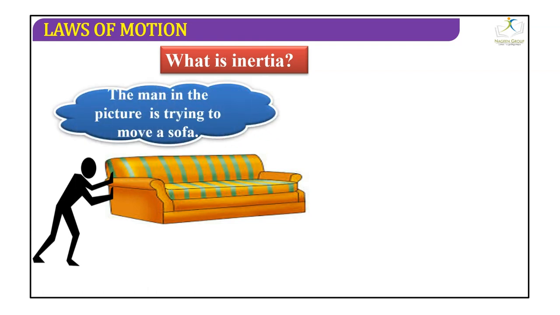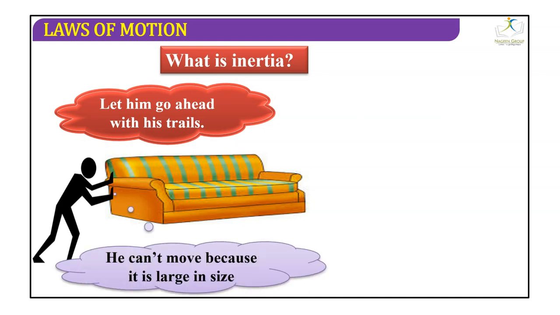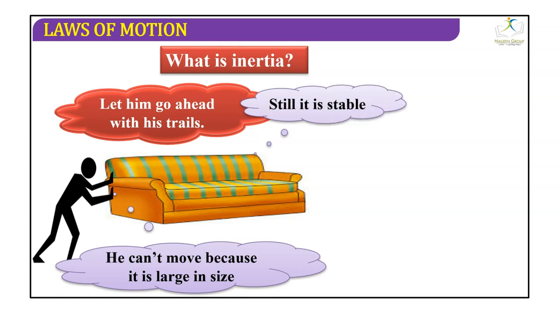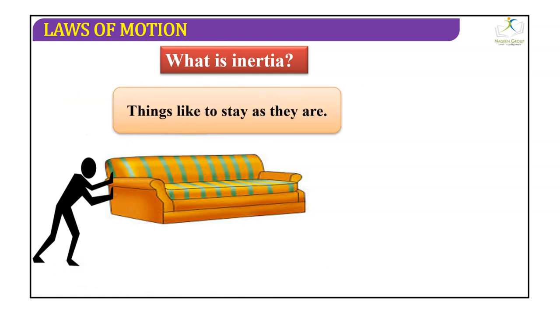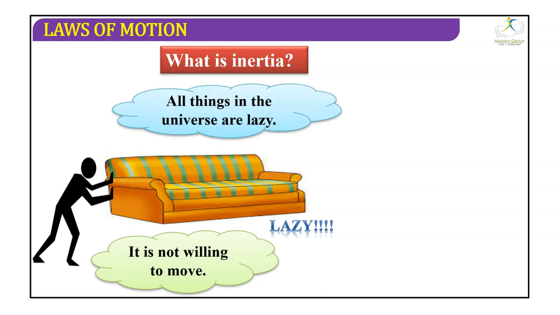Now again, what is inertia? As you can see in this picture, the man is trying to move the sofa. Oh, he is not able to move it. Let him go ahead with his trials. He can't move it because it is large in size. Still, it is stable. Things like to stay as they are. It is not willing to move. That means what is the sofa? Yes, lazy. So all things in the universe are lazy.